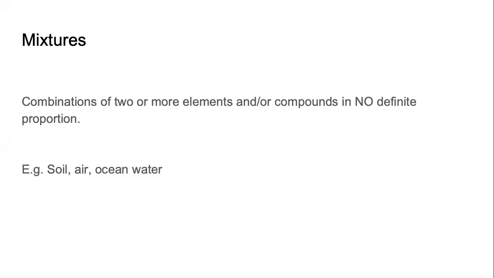Air. There are some elements in the air like oxygen. There are some compounds in the air like carbon dioxide. And air at different places consists of different things depending on how clean that air is, how good or how bad that air is.